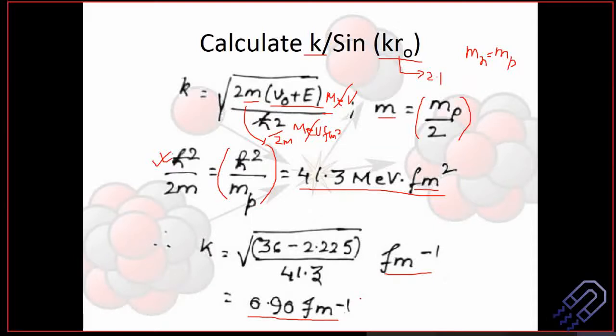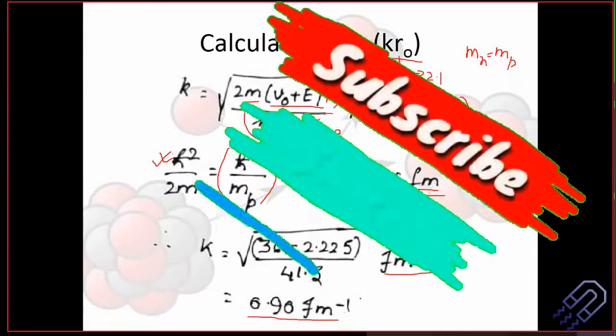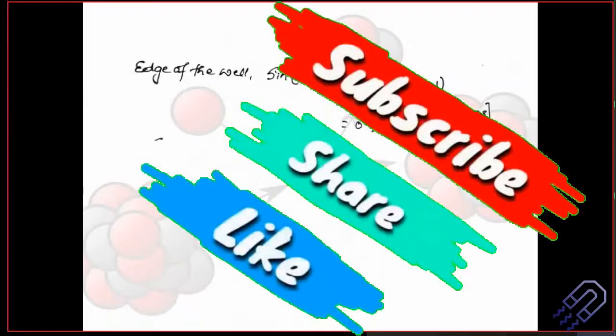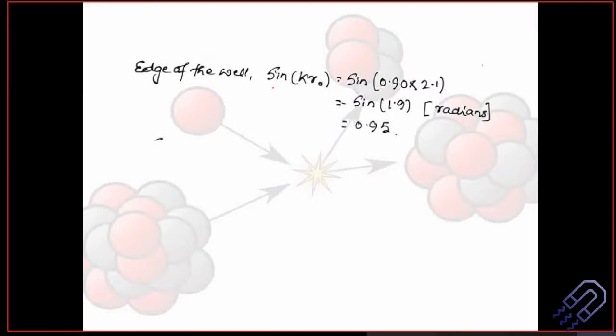So this is the same old term, only we are taking it more in terms of quantum mechanics. H cut square doesn't mean that the physical interpretation changes. This is something important and new for all of us. And then it's the edge of the well. So let's find out what the wave function sine k r naught is at the edge of the well. It has to be maximum so that it is going to escape.